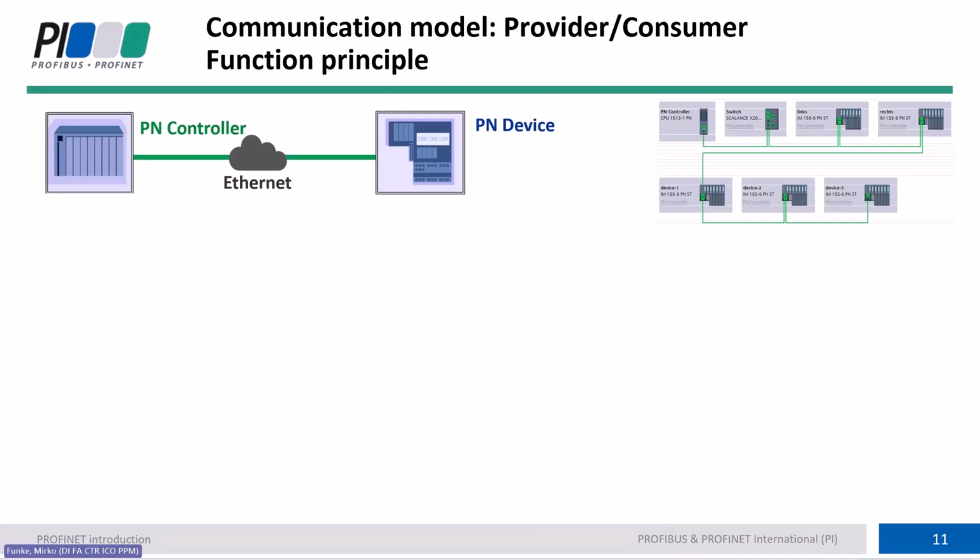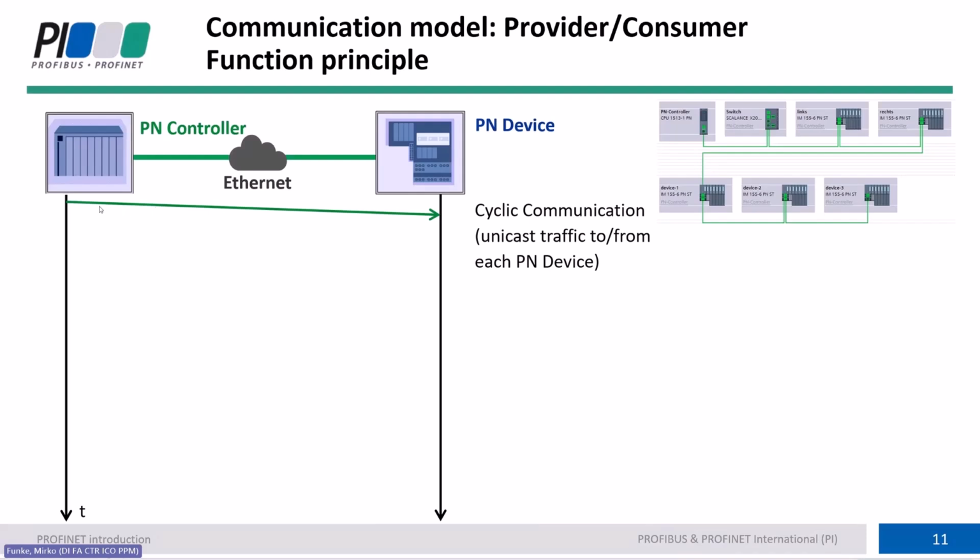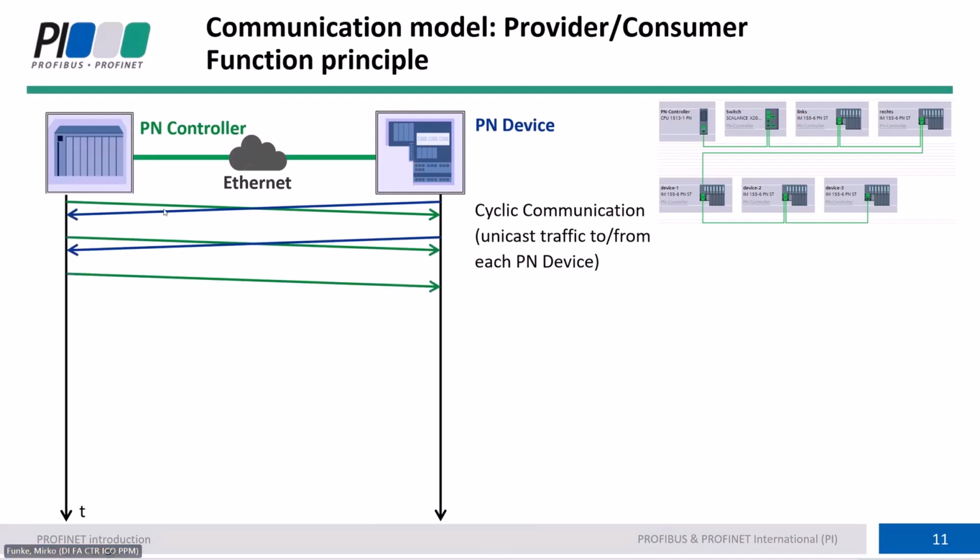It doesn't matter. In the end, there is an individual frame sent from the controller to the device with the output information, and there is an individual frame, a unicast frame, as it is also called in Ethernet, from the device with the current input information that is sent to the controller. And this is done cyclically. So let's imagine the connection is established, everything is there, communication is running. Then we have a cyclic data exchange of frames that are sent from the controller to the device and vice versa. Important is, we do not answer.